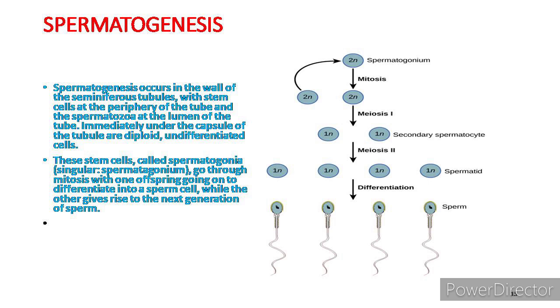So in this process, meiosis begins with a cell called a primary spermatocyte. At the end of the first meiotic division, a haploid cell is produced called a secondary spermatocyte. And the haploid cell must go through another meiotic cell division, and the cell produced at the end of meiosis is called a spermatid. When it reaches the lumen of the tubule and grows a flagellum or tail, it is called a sperm cell, and four sperm cells result from each primary spermatocyte that goes through meiosis.